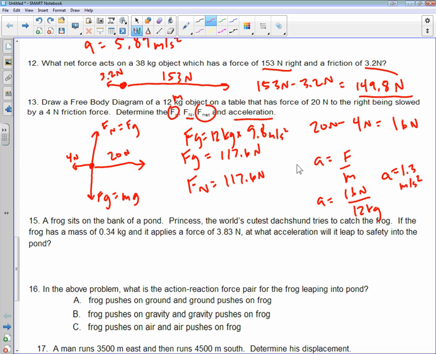And this equation is up at the top of your Google Doc. Number 15 is very similar to number 13. It's asking you to find the acceleration, and they give you the force, and they give you the mass.